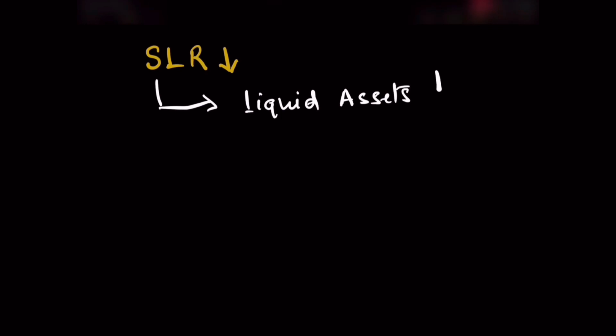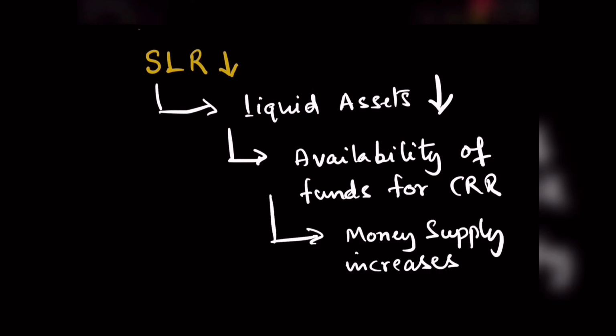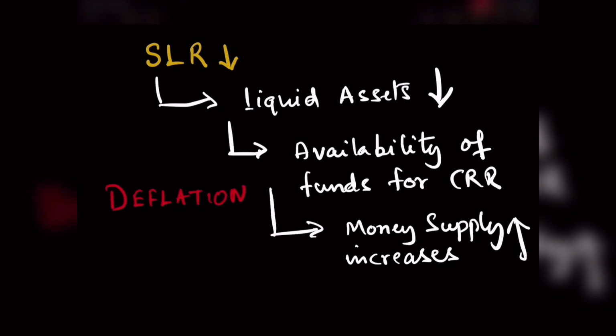And conversely, if SLR is reduced, it leads to fall in liquid assets to be held by commercial banks with themselves, which leads to availability of funds for CRR deposits with the RBI, which leads to the rise in the money supply and therefore solves the problem of deflation.